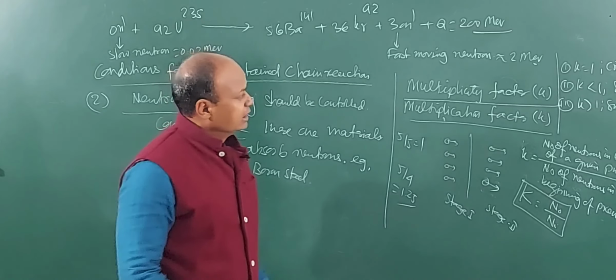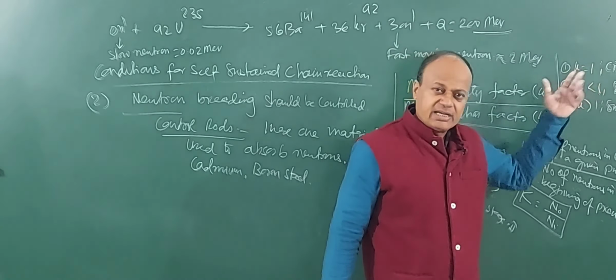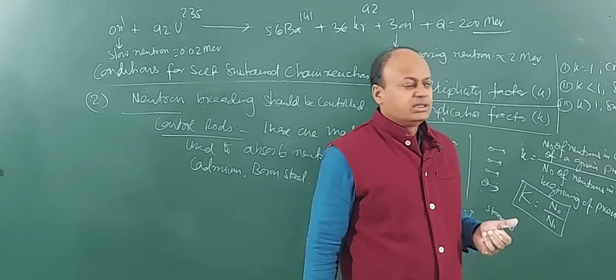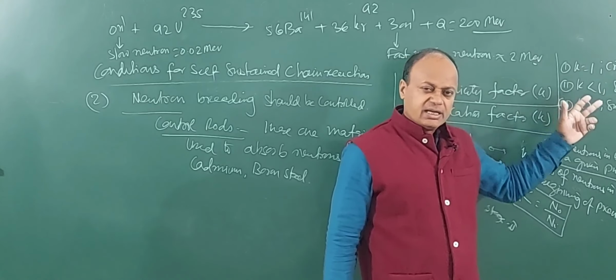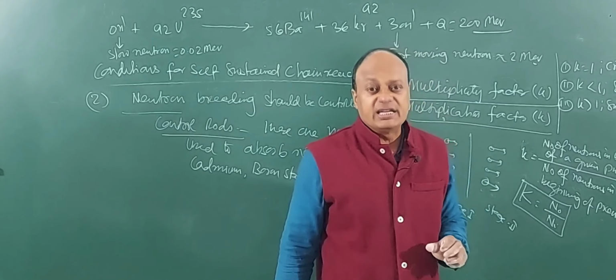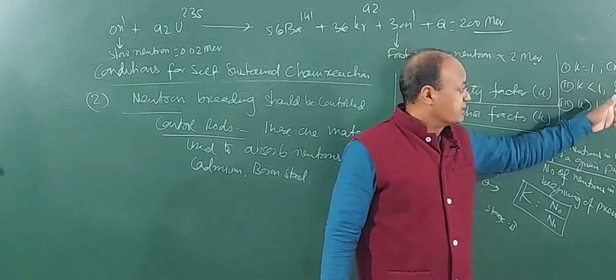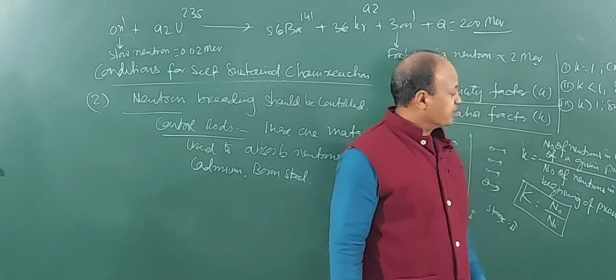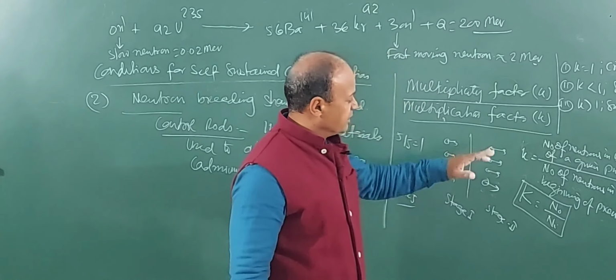Clear? So now, if the multiplication factor is 1, this is the ideal case. In this case, the state is said to be the critical state, and the size of the fissile material is called the critical size. We will be discussing that in nuclear reactors. K less than 1 is subcritical. K more than 1 is supercritical. So this is the multiplication factor.